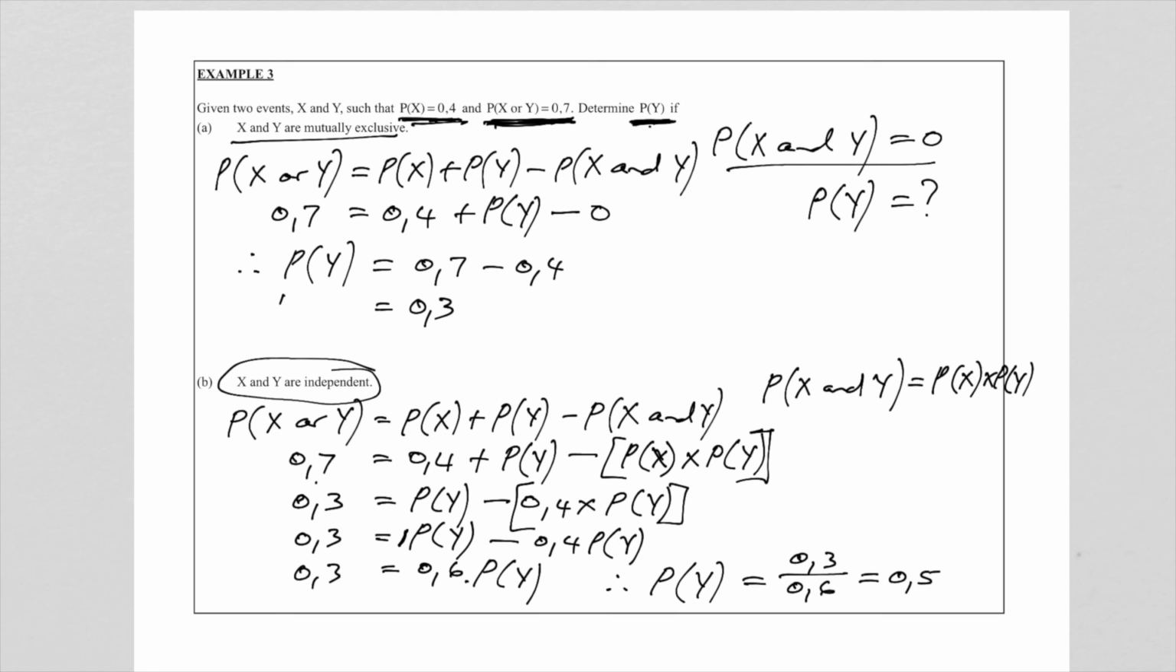The probability of y was 0.3 if the two events are mutually exclusive. A very important question. Make sure you understand this very well.